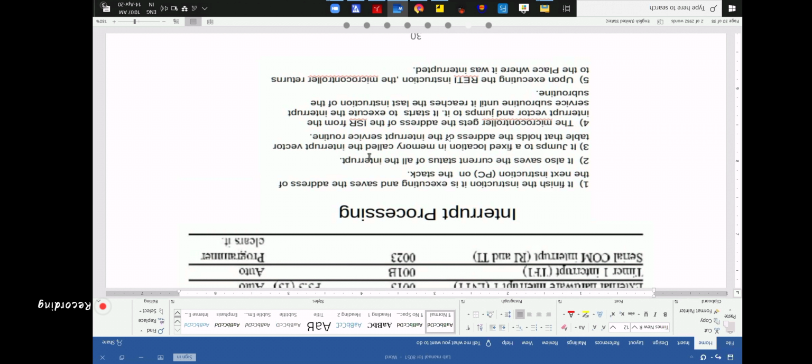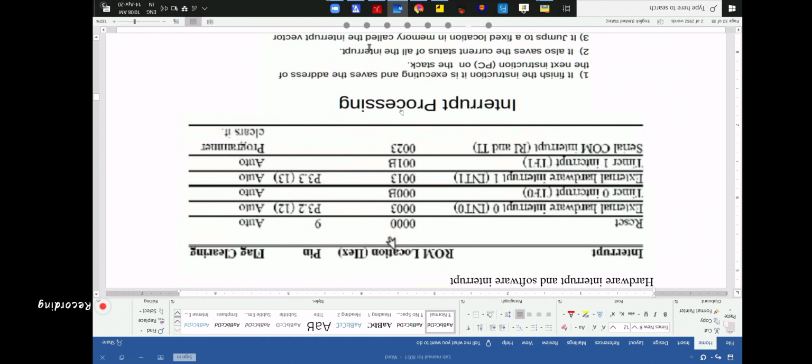It jumps to the fixed location now in memory called the interrupt vector table. That holds the address of the interrupt service routine, the ISR. That means it jumps to a fixed location in memory, called the interrupt vector table, that holds the address of the interrupt service routine, something like this, right? It will go to this table. It will see which holds the address of the subroutine.